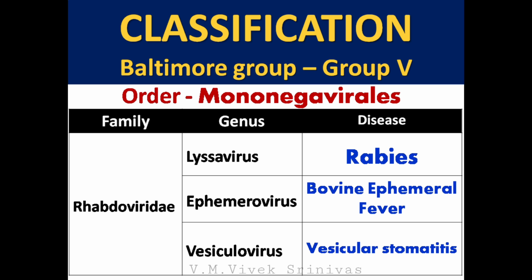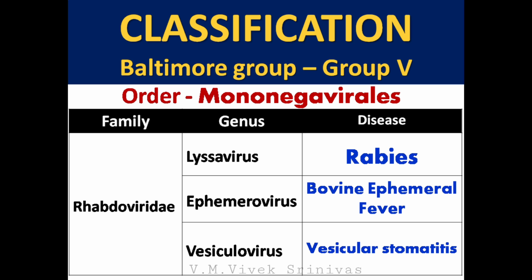Classification: the Rhabdoviridae family is classified under Baltimore Group 5, with the order Mononegavirales. Group 5 comprises viruses with a single-stranded negative sense RNA genome. In the word Mononegavirales, mono means monopartite, that is, a single-segmented genome, and nega means the negative sense RNA genome.